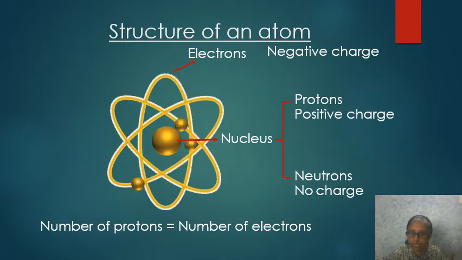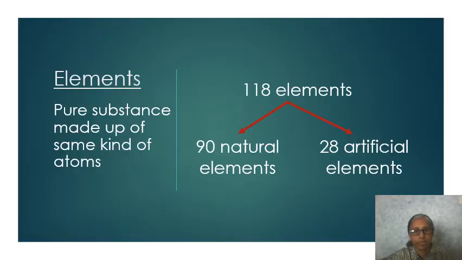Therefore, the number of positive charges will be equal to the number of negative charges in it. And therefore, they get cancelled. And therefore, an atom is electrically neutral. Neutrons have no charge.